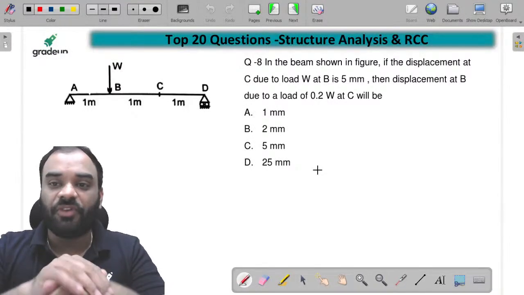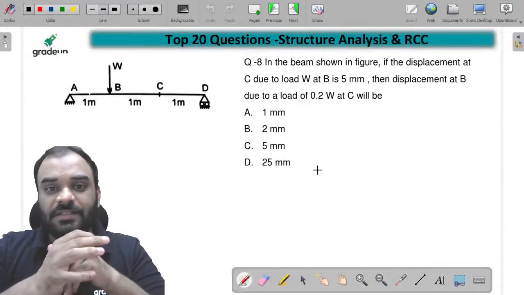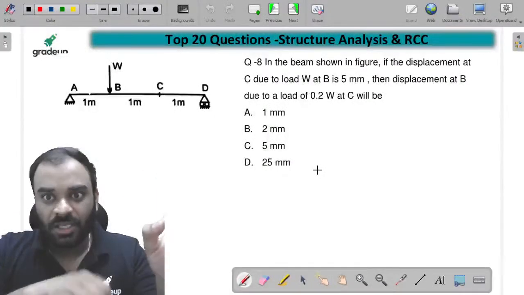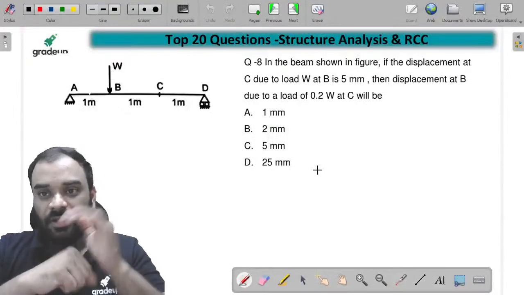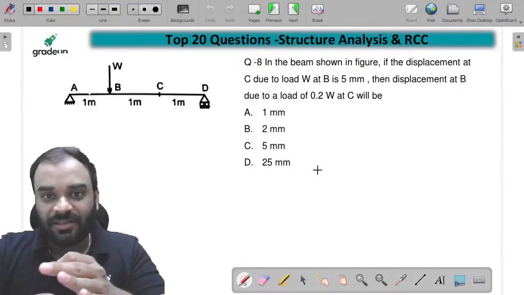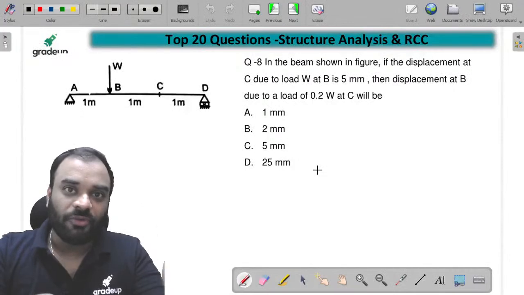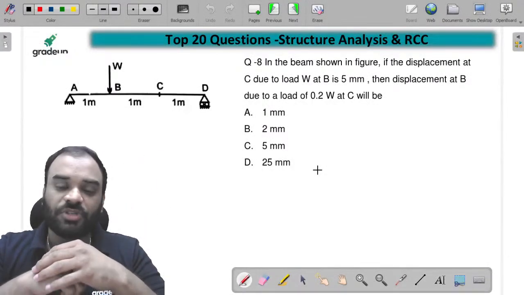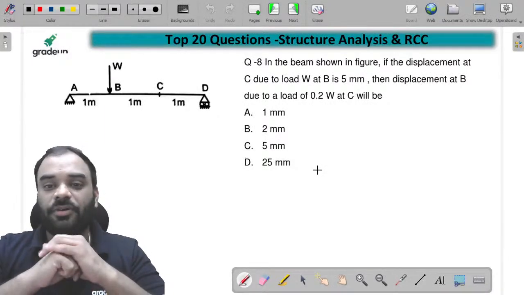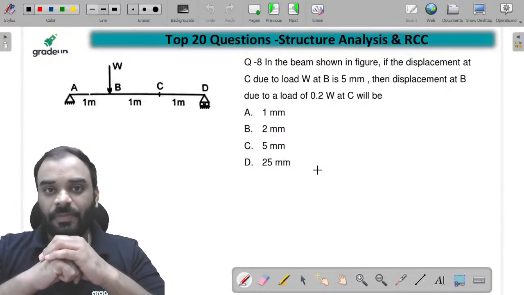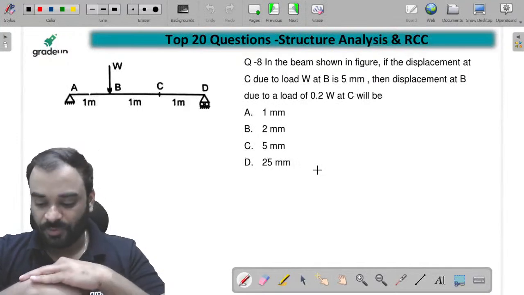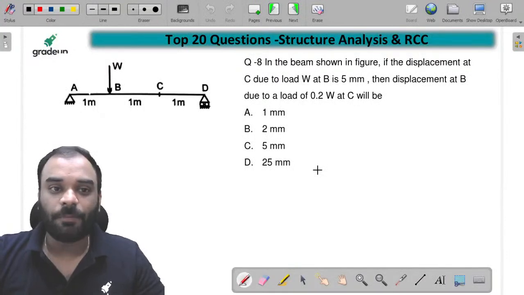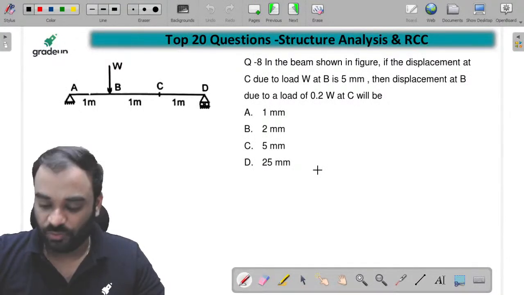In the beam shown in figure, if the displacement at C due to W at B is 5 mm, then what is the displacement at B due to a load of 0.2 W at C? Now tell me, which option is correct? And it is totally based upon Betti's law. It is a question based on Betti's law, children, right? It is totally based upon Betti's law, and you have to consider the virtual work over here.